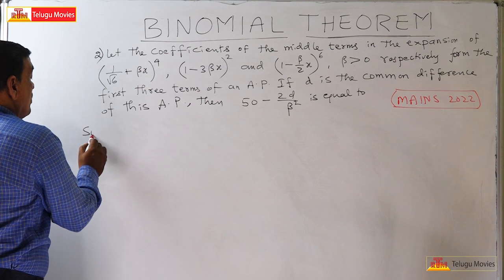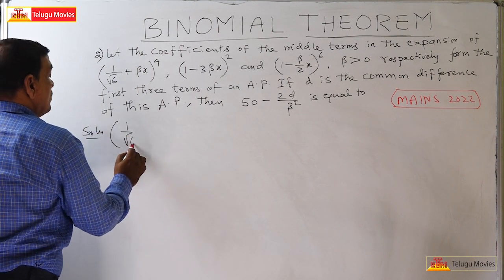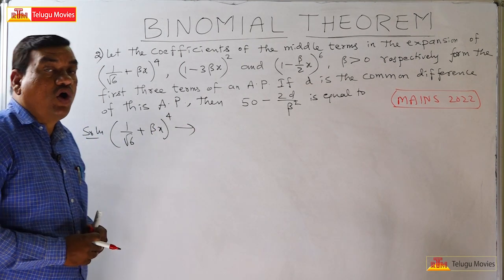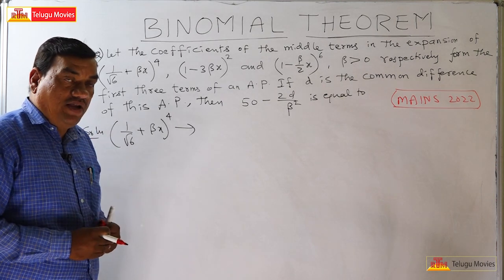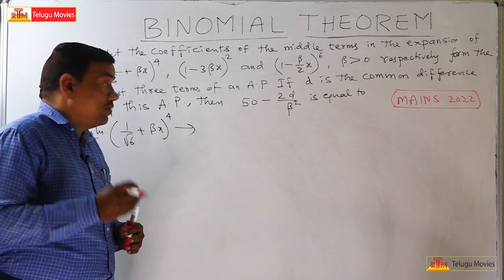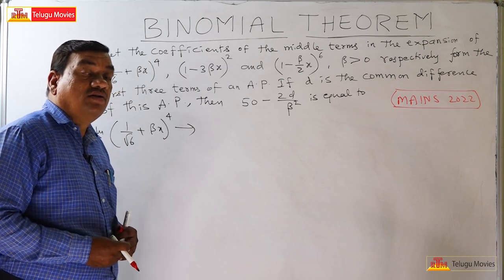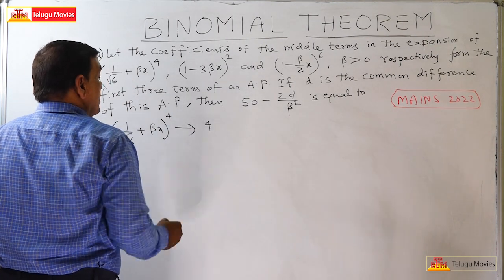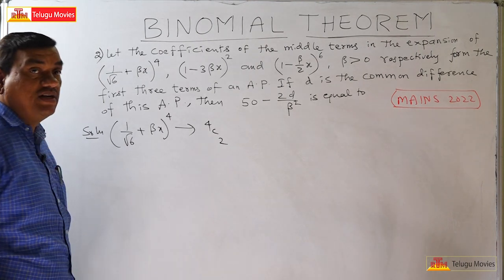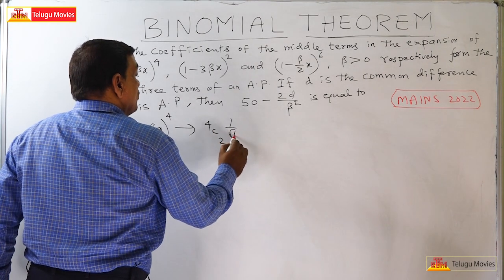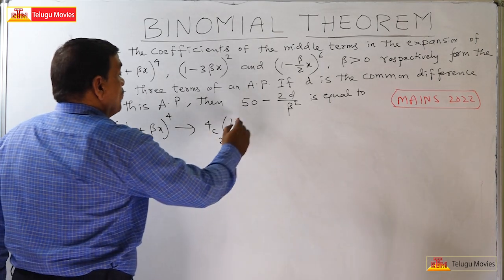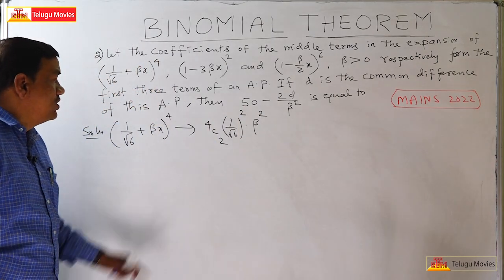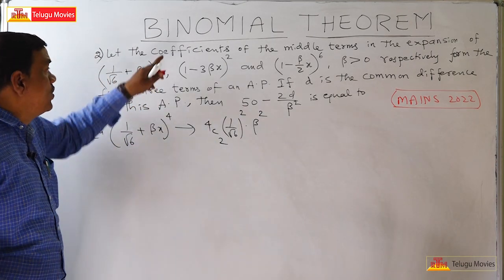Now what is the first term here? The first binomial is (1 by root 6 beta x) whole power 4. In this expansion, how many terms will be there? 5 terms will be there. So clearly the third term will be the middle term. Therefore the third term is 4C2 times (1 by root 6) to the power of 4 minus 2 times beta square. I am not writing x to the power of 4, because this is asking coefficients only.